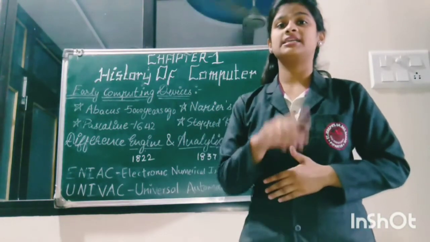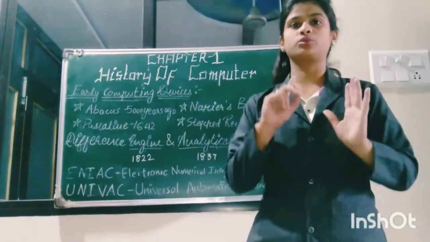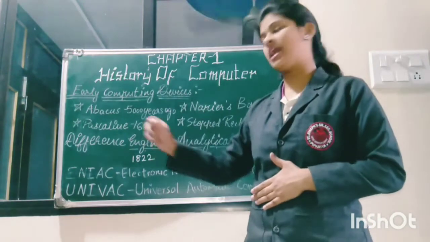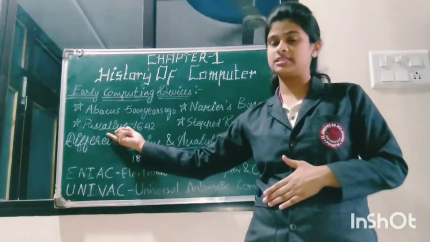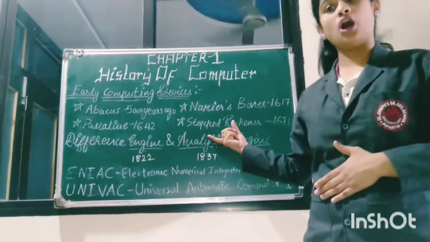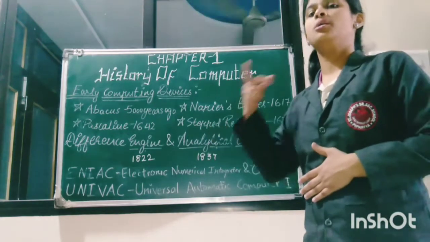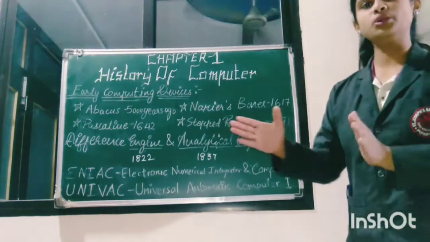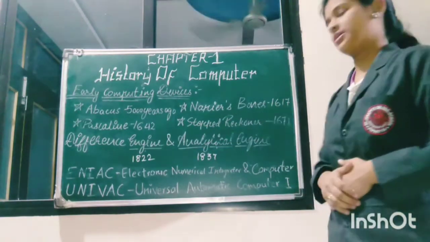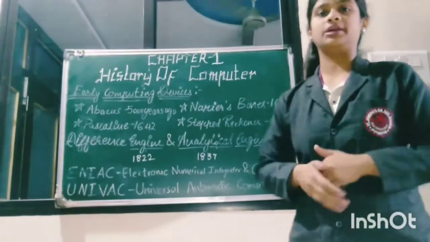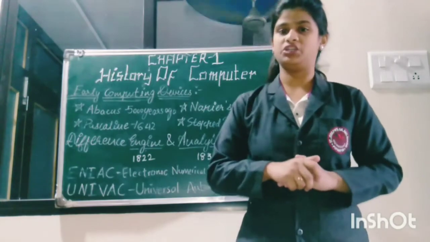The Pascaline device has 6, 8 or 12 wheels inside it, and through the wheels, calculations are done. After this device, Leibniz got an idea to make a new device for faster calculation as the stepped reckoner. This device can calculate addition, subtraction, multiplication and division.